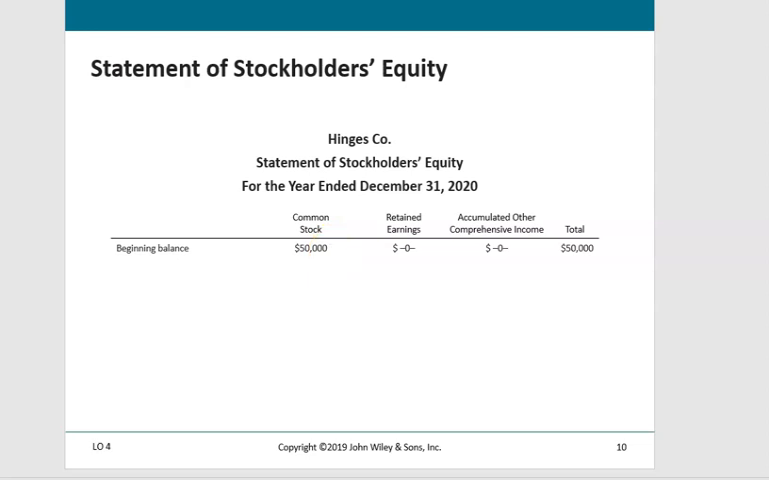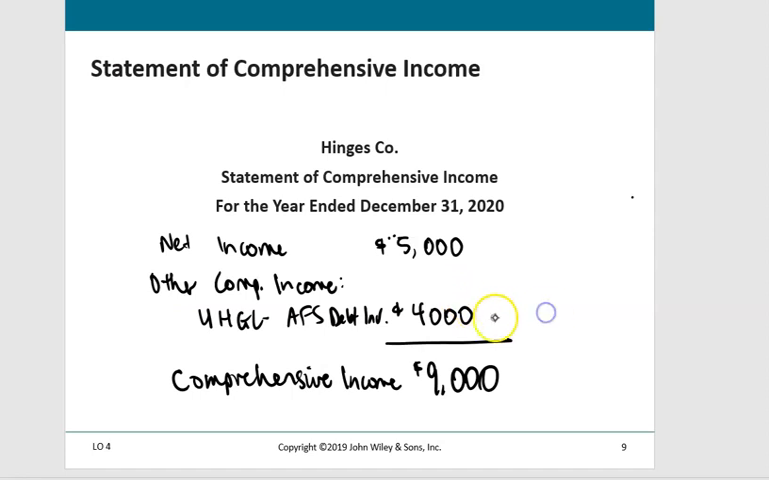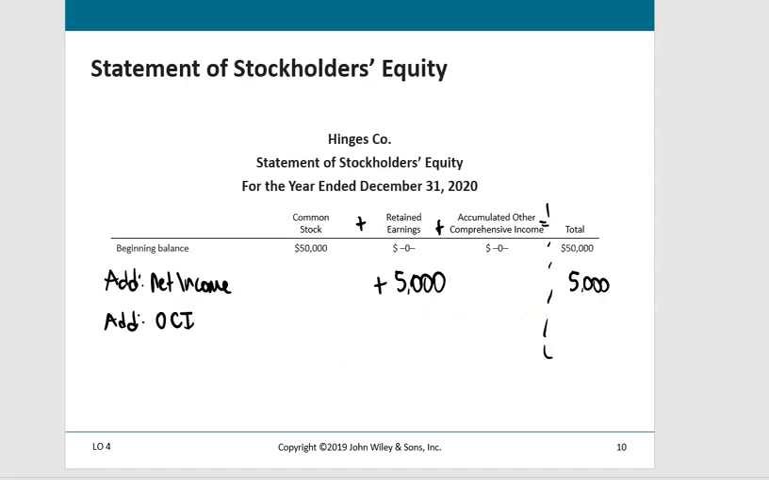To that, we're going to add net income, because net income increases retained earnings. This is just our total of these three fields. And then we're also going to add other comprehensive income. We would subtract if there was other comprehensive loss. And our other comprehensive income, as we saw here, was $4,000. We started off with a zero balance in AOCI, now we're increasing it by 4,000.